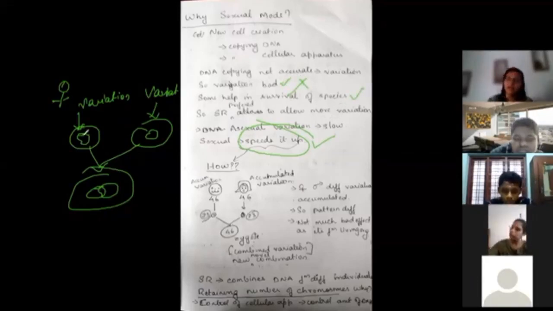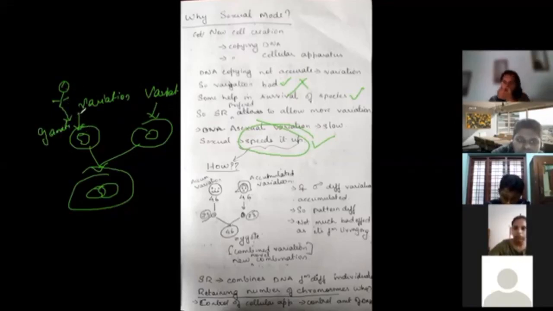Now, in sexual reproduction, there will be a particular cell which already has accumulated variation. This particular male is going to produce a gamete. Now you guys are mature enough to understand what a gamete is. These gametes themselves are going to have some variations, which are from the organism as well as because of the DNA copy. All right, this female is also there. Now, female is also going to have some variations. Now, tell me something, can this particular variation be advantageous or disadvantageous, or will it always be advantageous?